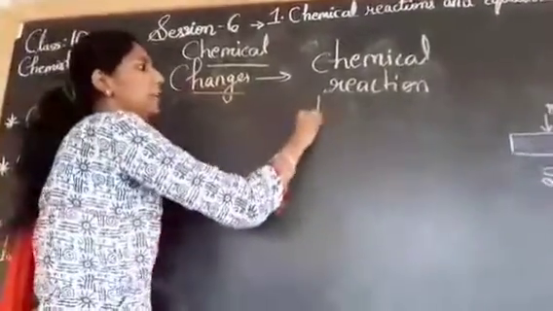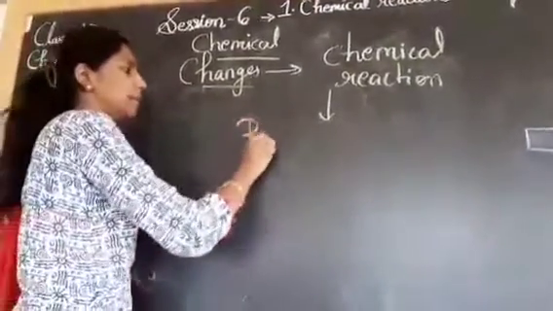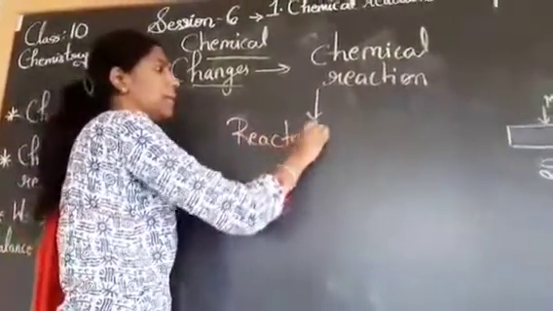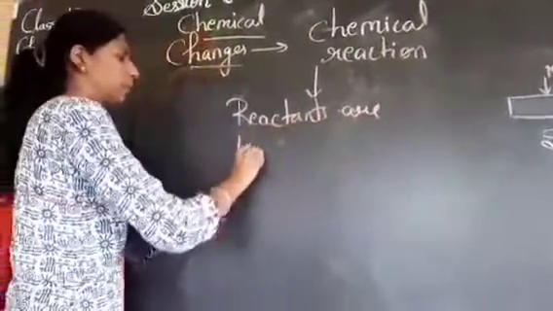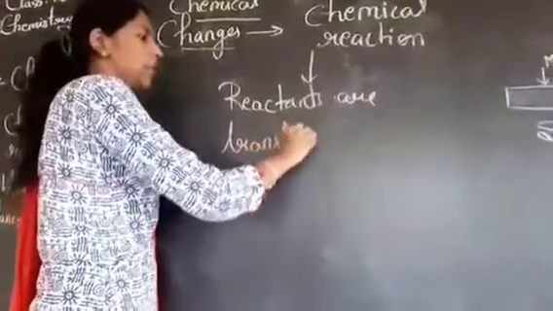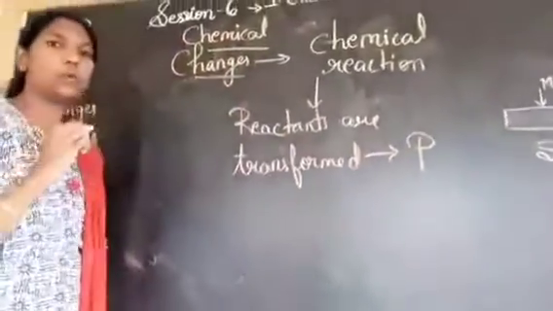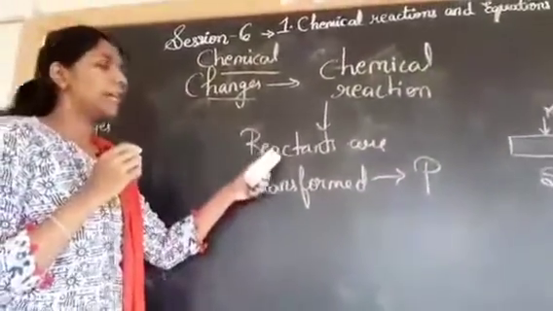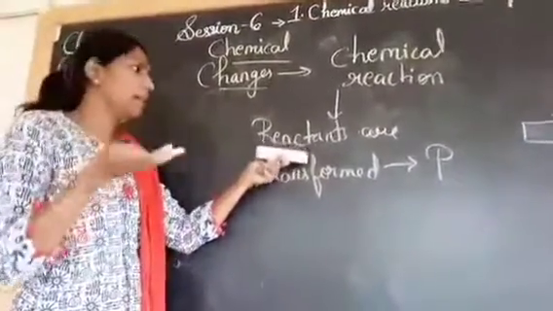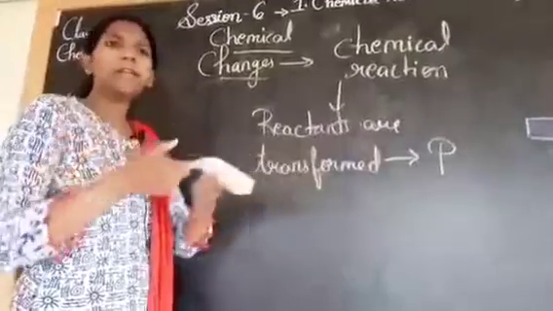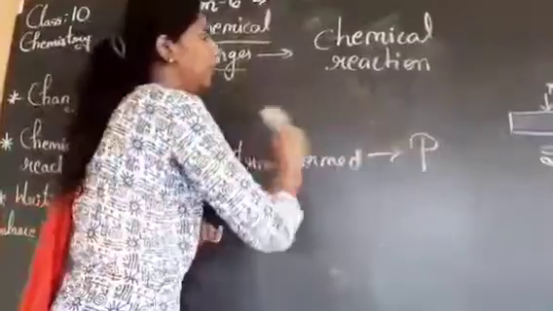So, what is a chemical reaction now? The definition of a chemical reaction, an easy one to keep in mind, is: the reactants are transformed into products. The reactants which we are using may be a single one, or two or three. Any reactants, when they react together, you are going to find a product. So, next one.